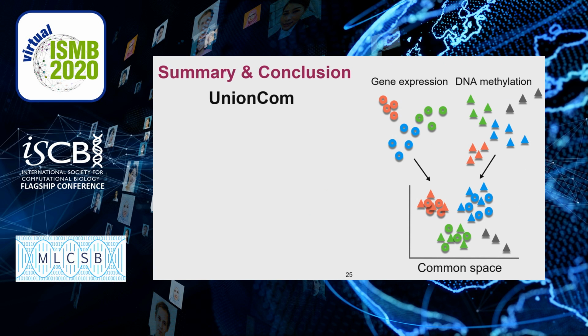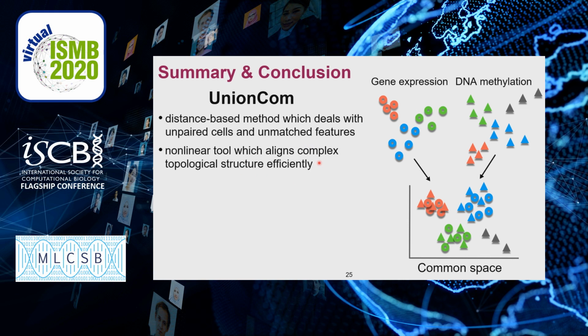At last, I will give a summary and conclusion. Our computational algorithm UnionCom is a distance-based method which deals with unpaired cells and unmatched features. It is a nonlinear tool which aligns complex topological structure efficiently.